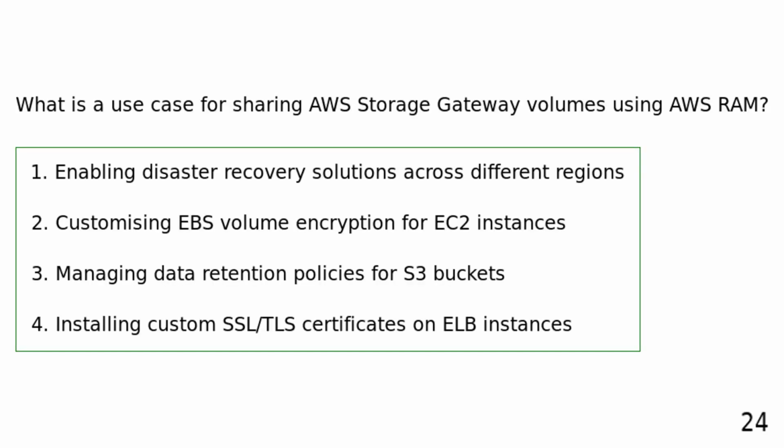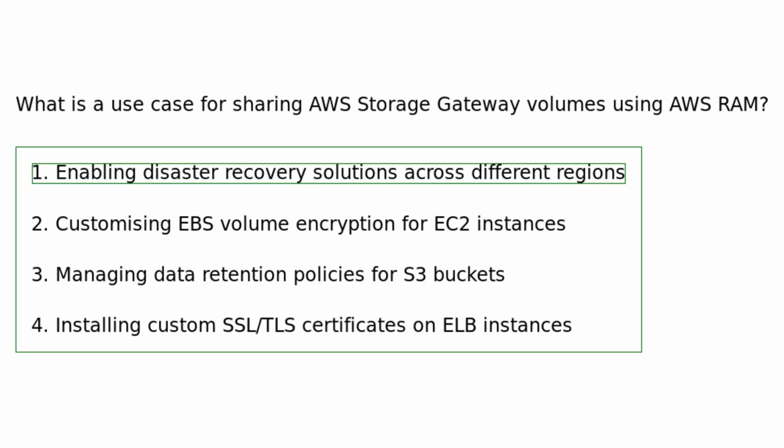What is a use case for sharing AWS Storage Gateway volumes using AWS RAM? Enabling disaster recovery solutions across different regions. Customizing EBS volume encryption for EC2 instances. Managing data retention policies for S3 buckets. Installing custom SSL/TLS certificates on ELB instances. A use case for sharing AWS Storage Gateway volumes using AWS Resource Access Manager is enabling disaster recovery solutions across different regions by allowing multiple accounts to access and manage shared data volumes for business continuity.